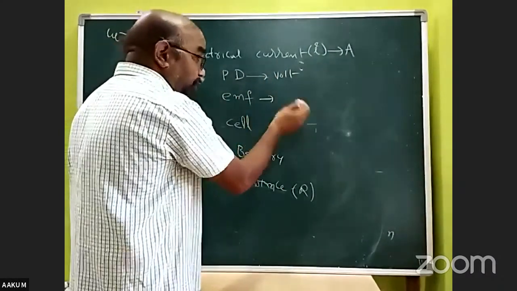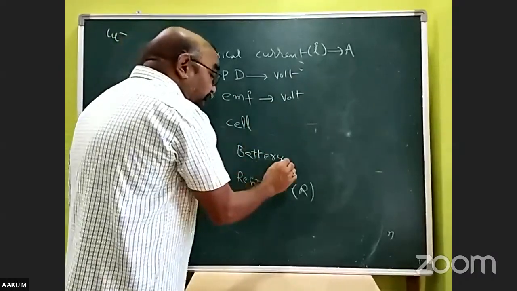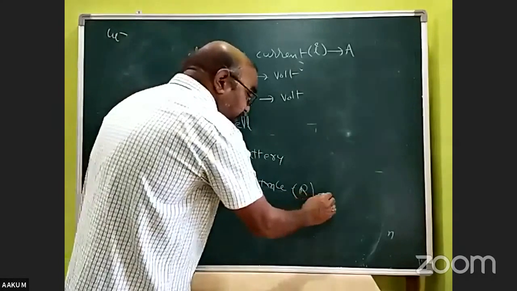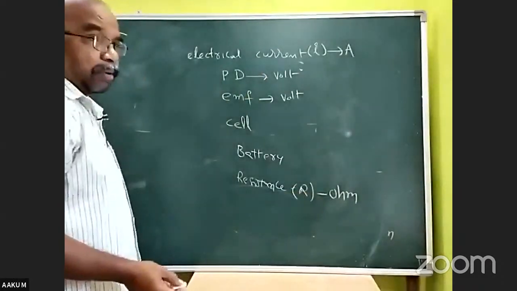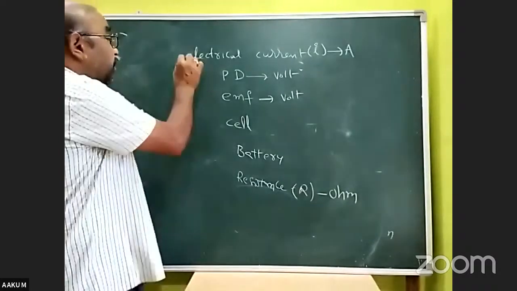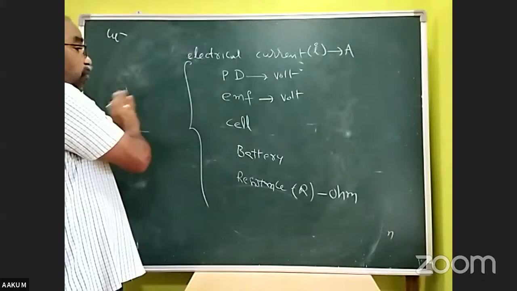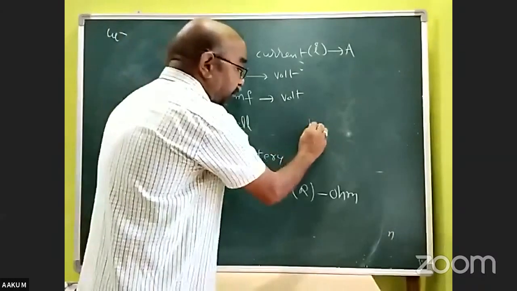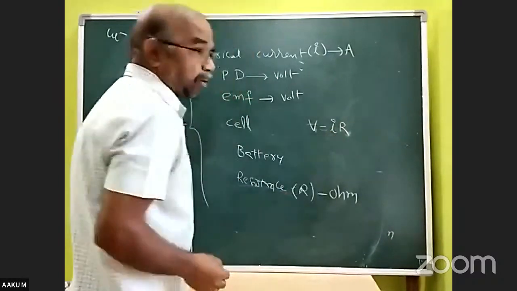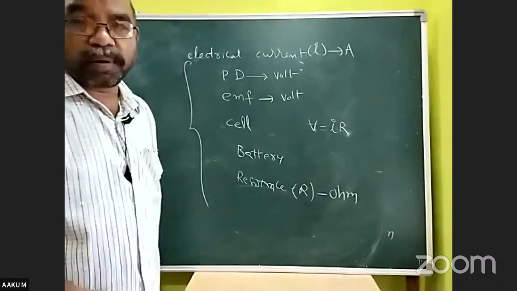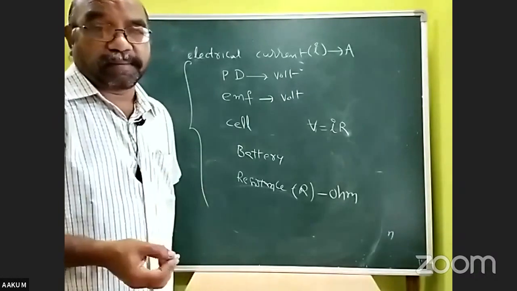Electromotive force unit also volt. Resistance unit is ohm. We came across Ohm's law also. V is equal to IR. V is equal to IR. Ohm's law. V is equal to IR.